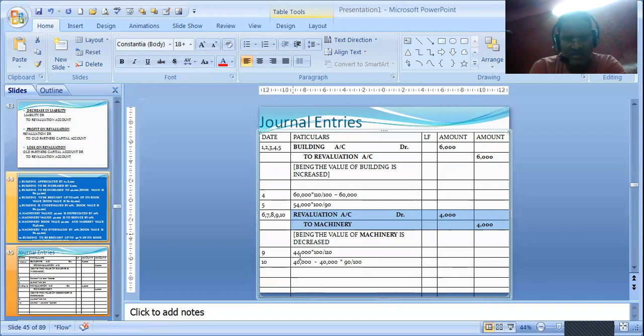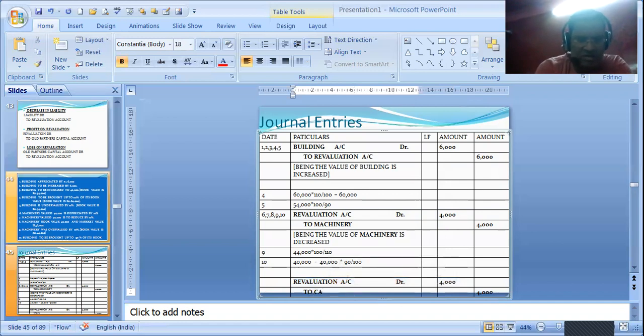We consider it to be two partners. So revaluation to capital account, to the capital account of the partners. Now in this case it will be 2,000. This is a profit because our revaluation credit total is coming more. So this is what a simple revaluation account is.